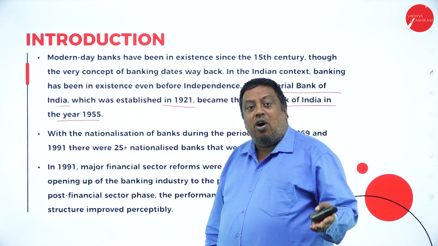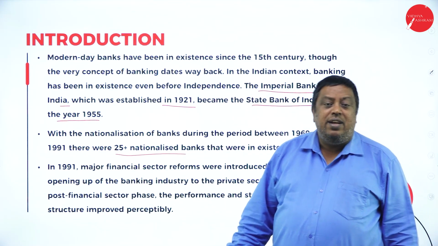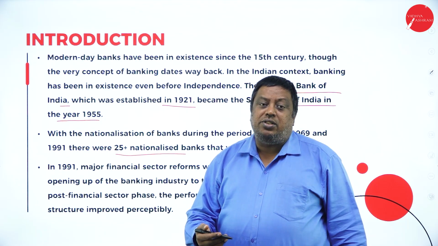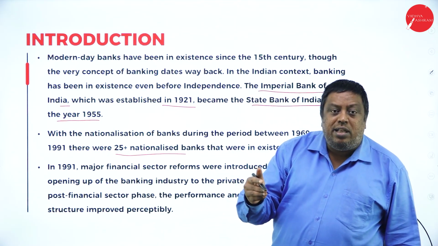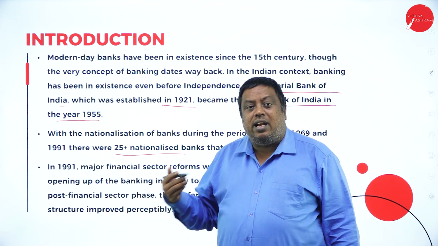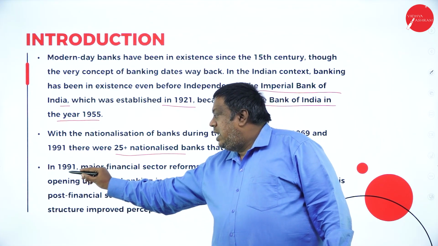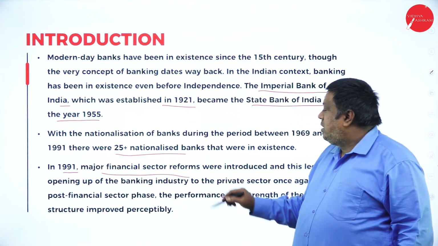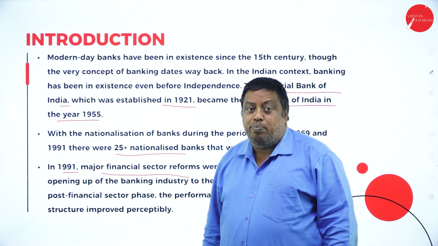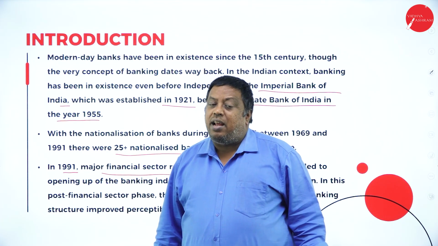Before or at the time of nationalization in our country, we had more than 25 nationalized banks which were controlling the financial aspects of the country and guiding and supporting the investors and the public with finance whenever they required it, for whatever purpose. They were guiding and assisting in all areas. In 1991, major financial sector reforms were made, and there was an opportunity for the private sector to support the nation by starting private sector banks.